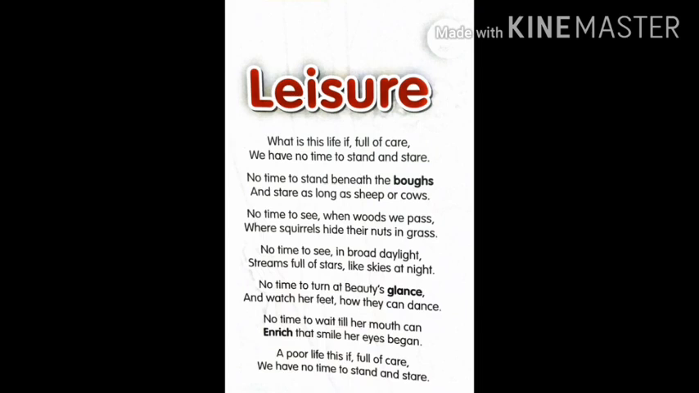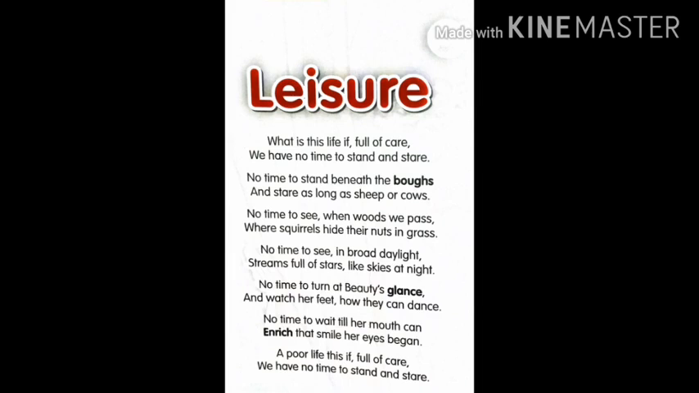If you see the sheep and the cows, they can stand somewhere and look at nature. They don't have anyone to care about them, but they will be moving here and there, spending their time. Most of the time, the sheep and the cows stare at nature and stand near the boughs. They enjoy nature.